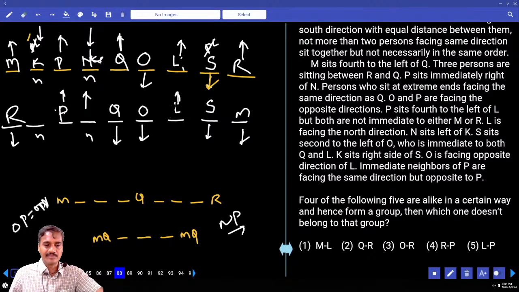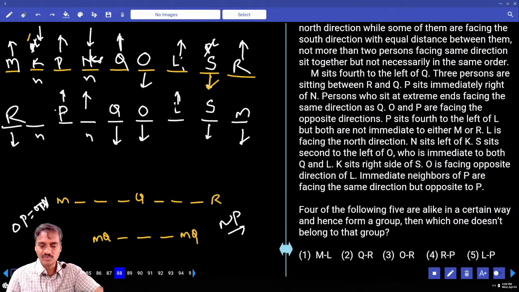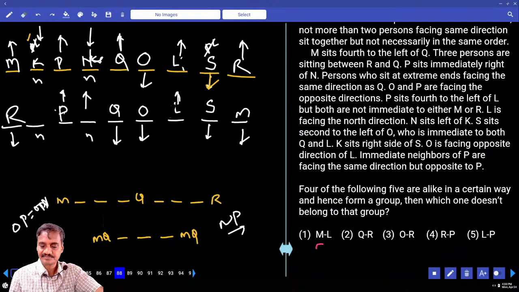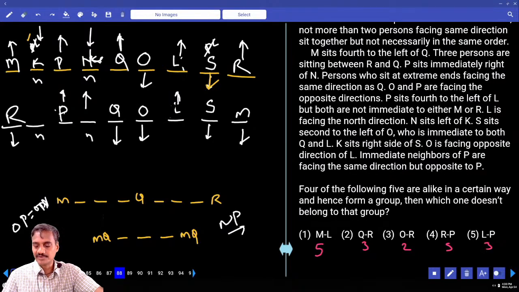88. Four out of the following. M and L, how many people are there? 5 people. Q and R, there are 3 people. O and R, there are 2 people. R and P, 5 people. L and P, there are 3. Now out of these, what is the odd one?